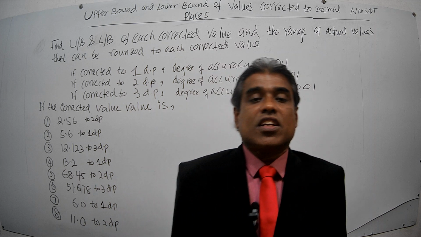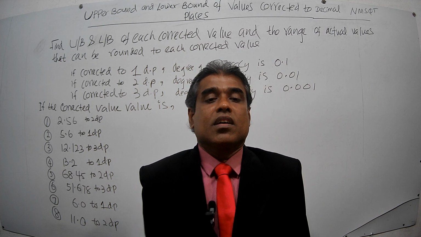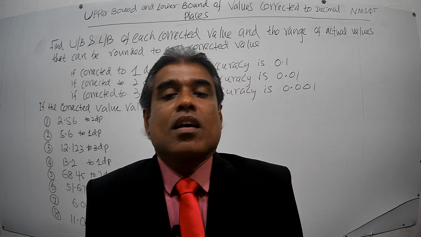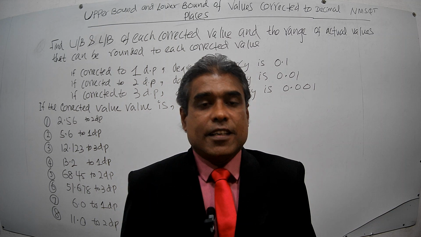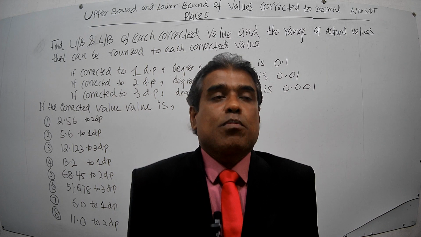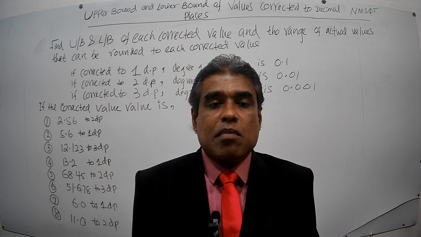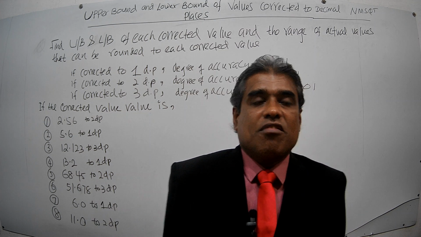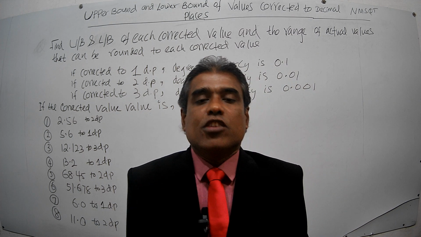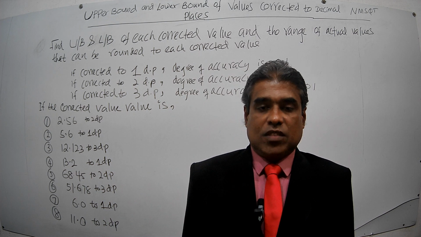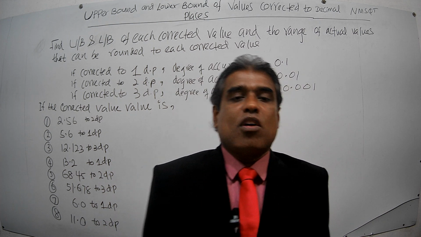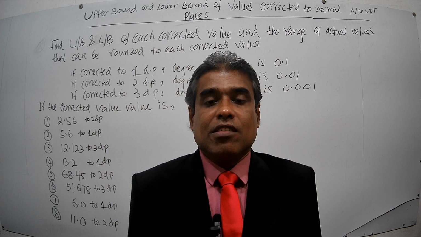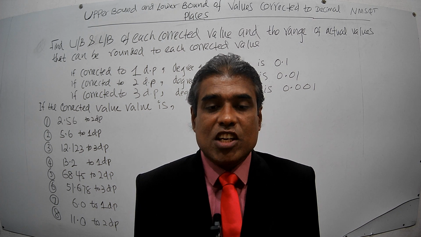In this series, we have done several videos, and the previous video was on what is upper bound, what is lower bound, and the range of actual values that can be rounded to a given corrected value to a given degree of accuracy. So we have discussed the very basic concepts.